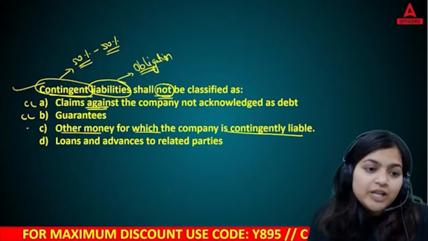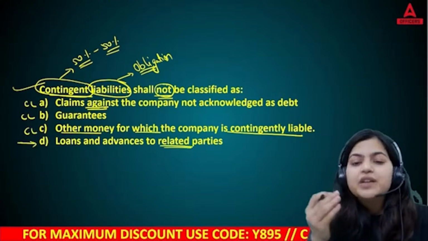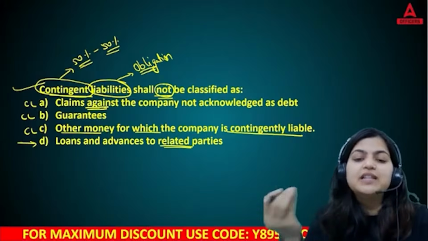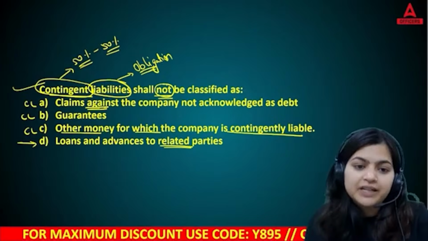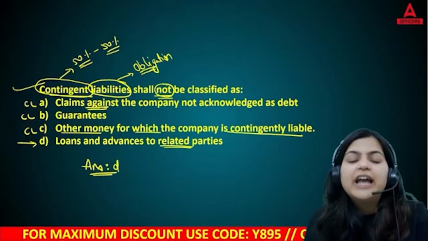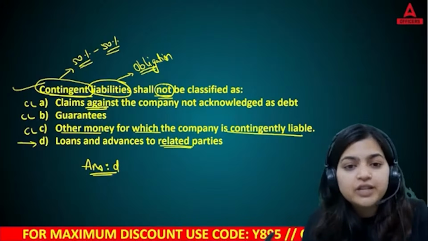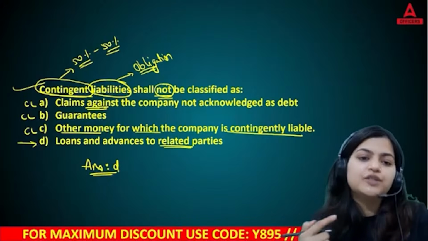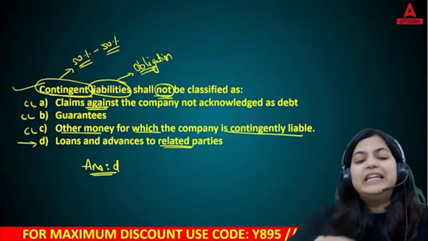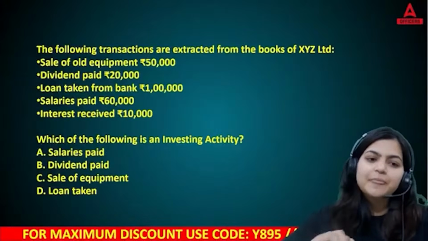But option D, which says loans and advances to related parties. Here you have given 100% of the amount to your related parties. Yes. So this is not your contingent liability. These are advances which your company has provided to its related parties. So the right answer of this question is answer D. D is never classified as a contingent liability. Next question.